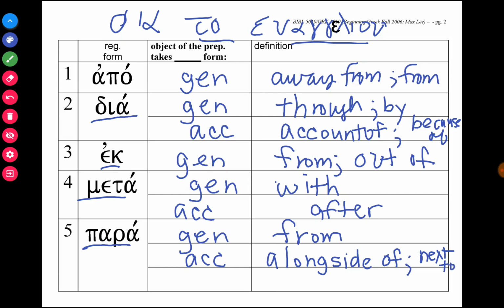And if you have para plus a dative noun, it can mean in the presence of, and that's actually a very special preposition. If you say para to theo, para plus God in the dative, it means in the presence of God. But sometimes it doesn't mean the in the presence of. It can simply mean beside. So para is one of those prepositions that have three different objects in different cases, and each case renders itself to a different translation in English.